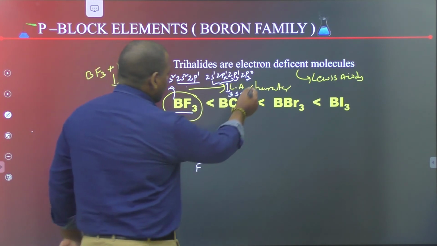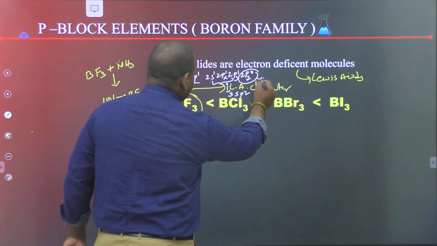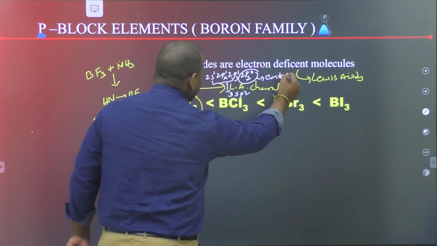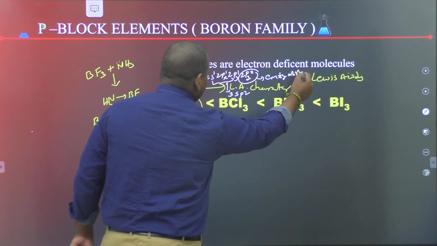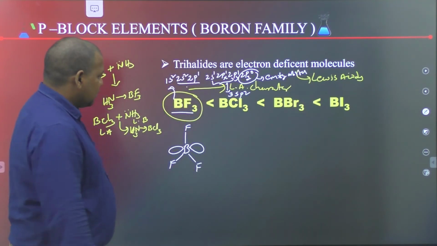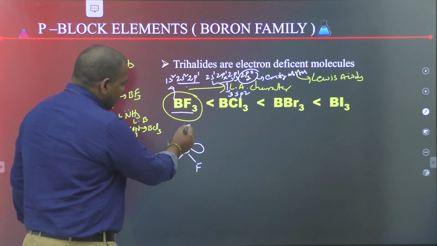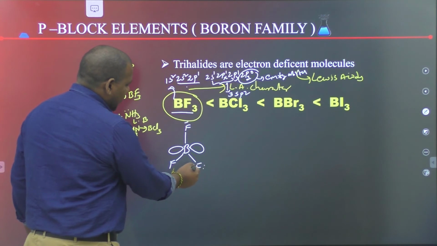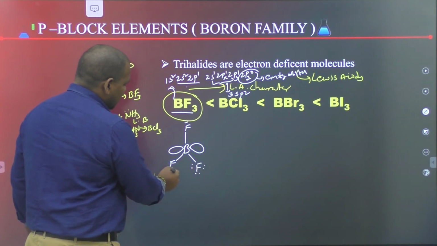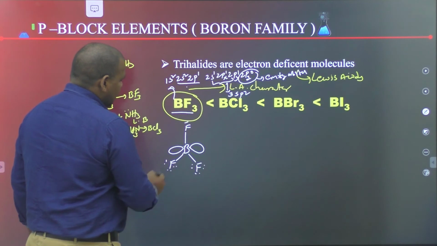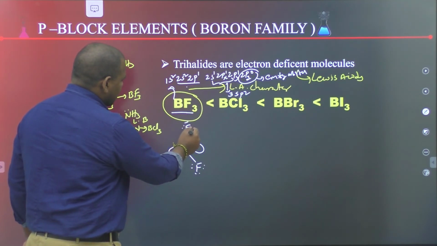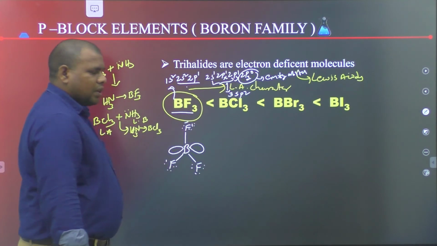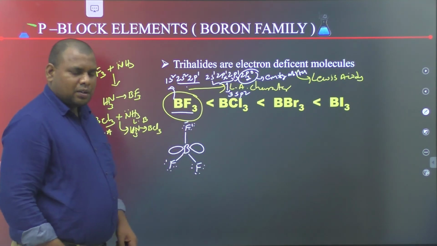It has one empty p orbital, a vacant orbital. Boron has an empty orbital, and each fluorine has three lone pairs of electrons.